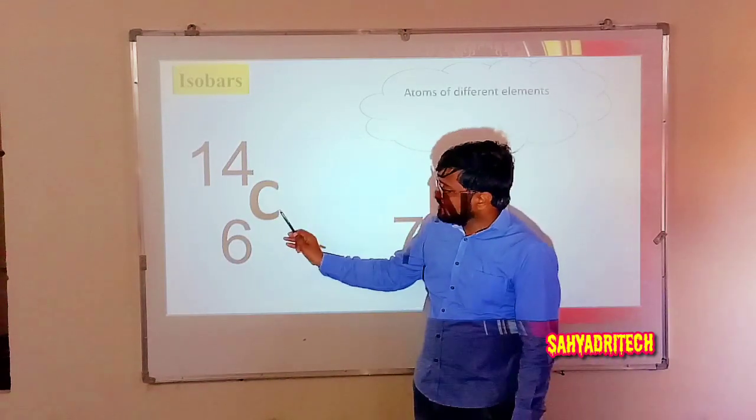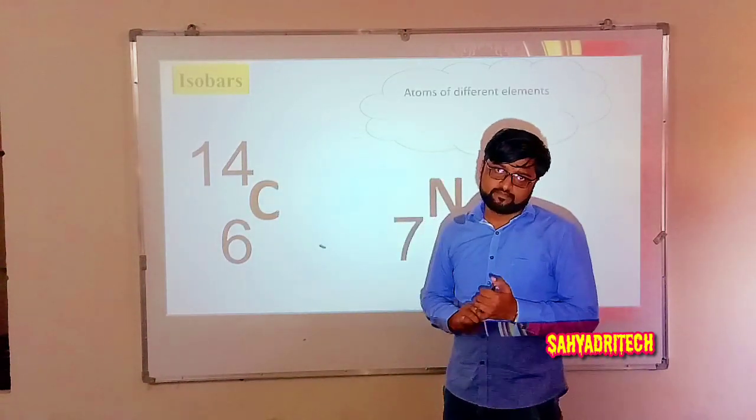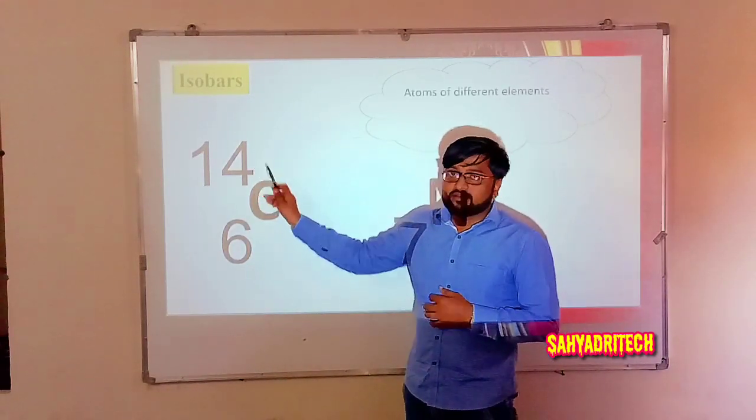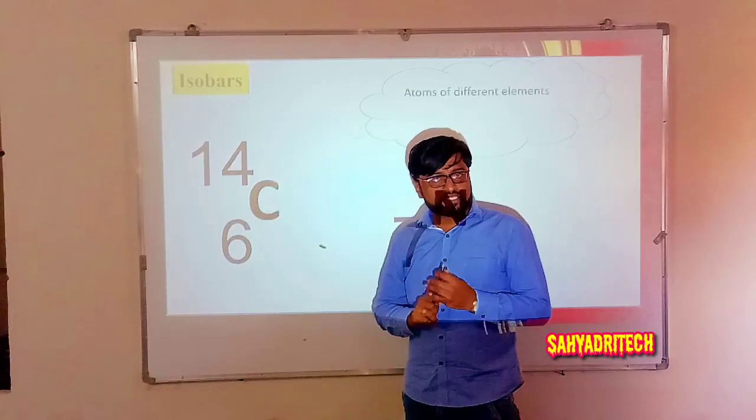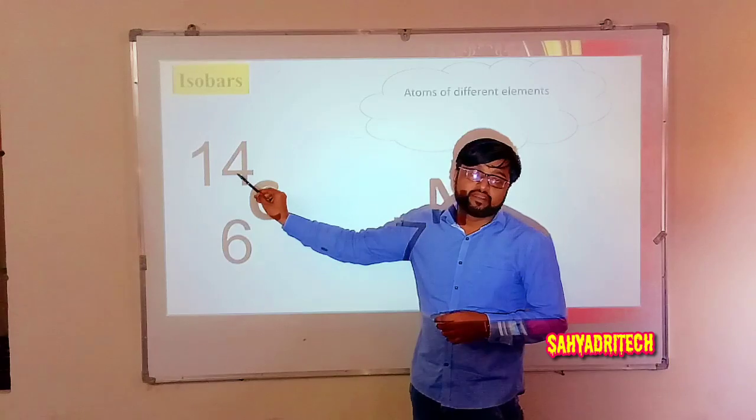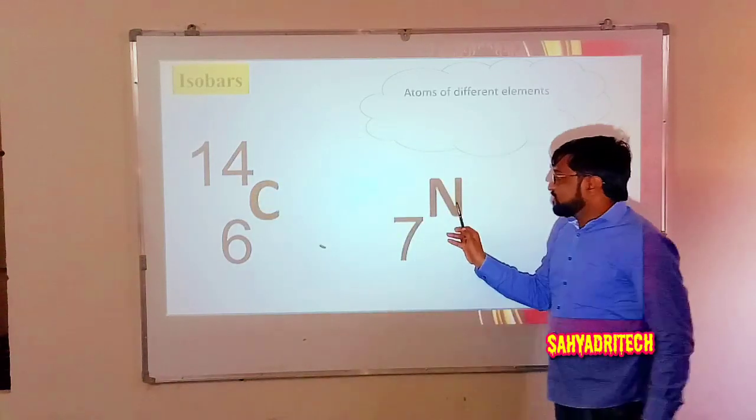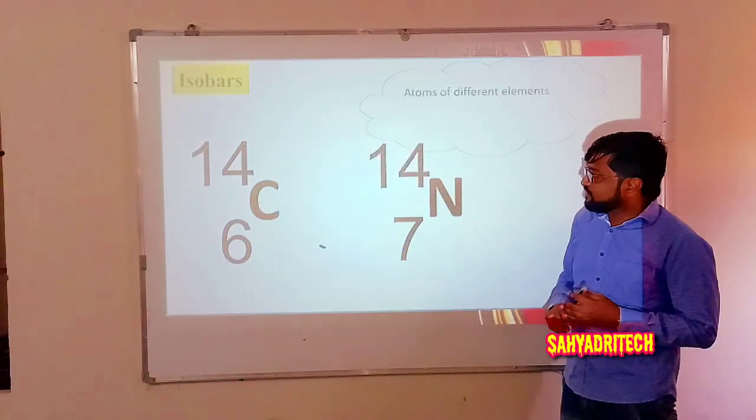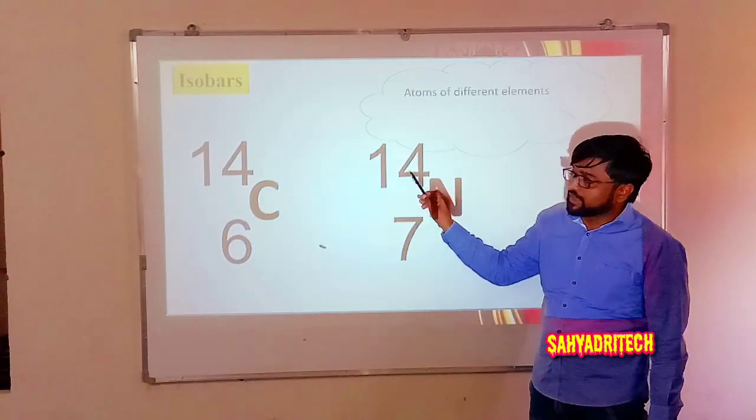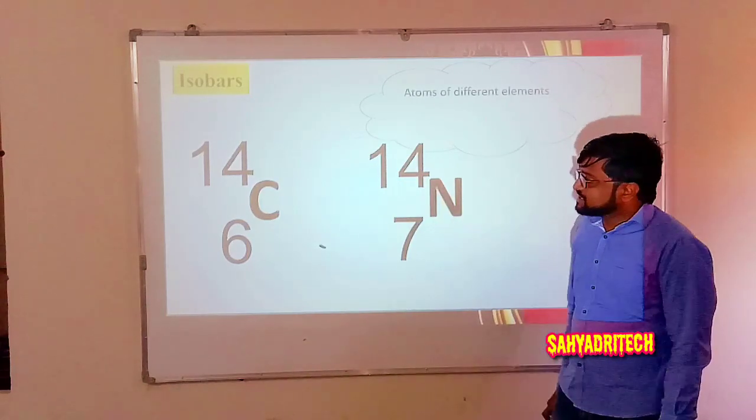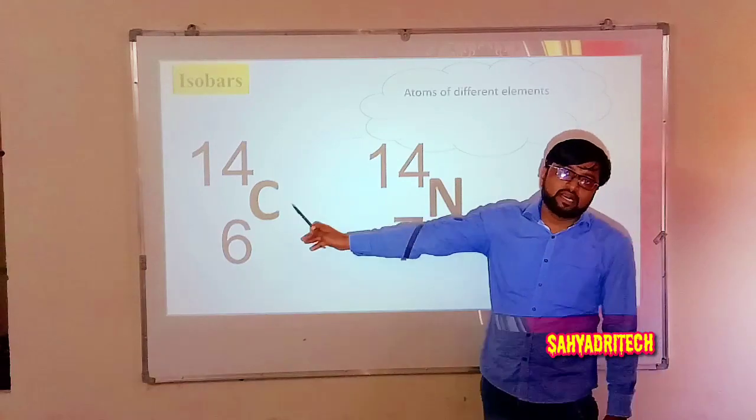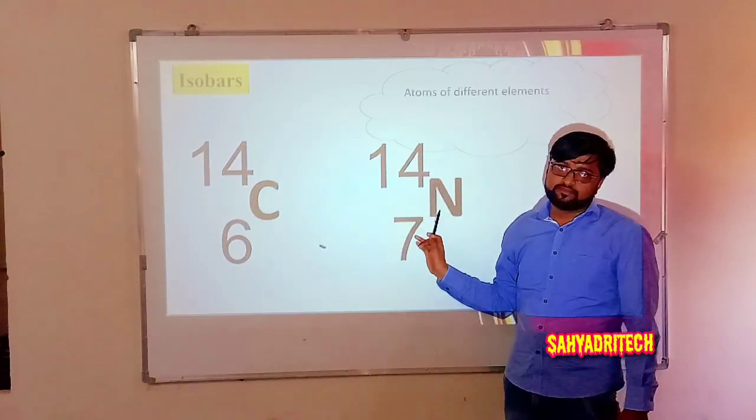Now I will consider the carbon 14 isotope, C614. It means the atomic number is 6 but the mass number is 14. For nitrogen, the atomic number is 7 and the mass number is 14. So I considered atoms of different elements: one is carbon, another one is nitrogen.